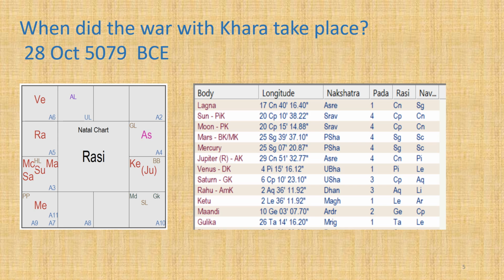However, look at this chart for 28 October 5079 BCE, 5 pm. It is close to a solar eclipse. Solar eclipses do repeat, but there was no other eclipse matching this timeline. We may take the most likely date for the war as 28 October 5079 BCE.